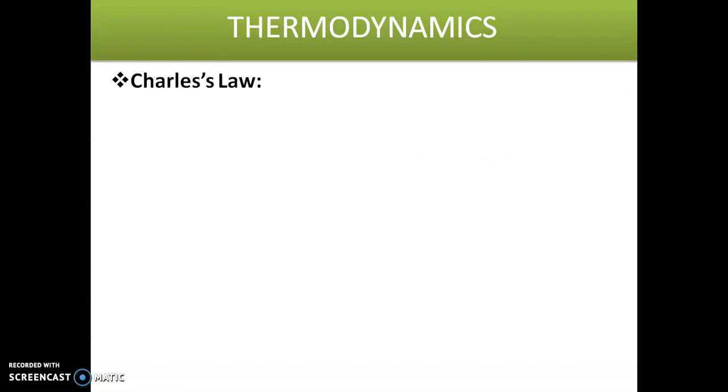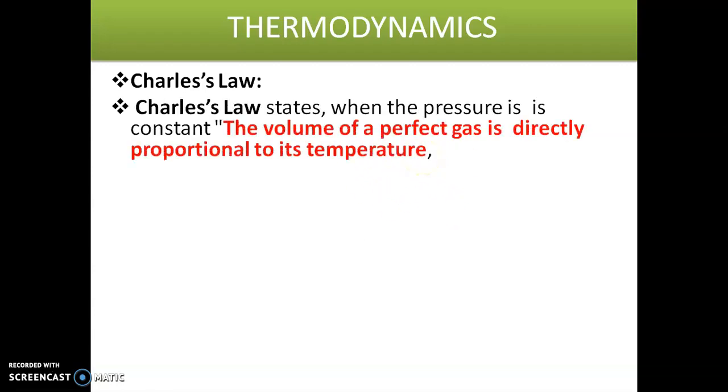Charles law. So what is the statement of the Charles law? Charles law states that when the pressure is constant, the volume of a perfect gas is directly proportional to its temperature. So this is the statement of the Charles law.